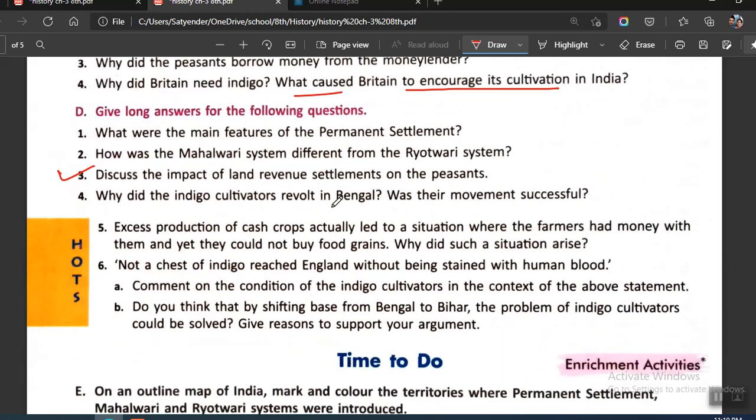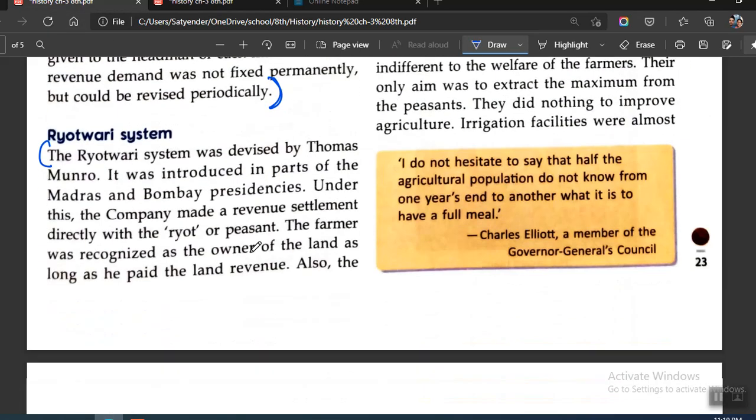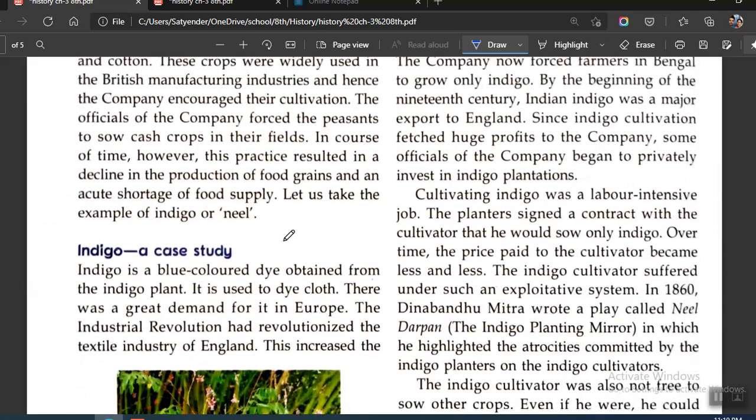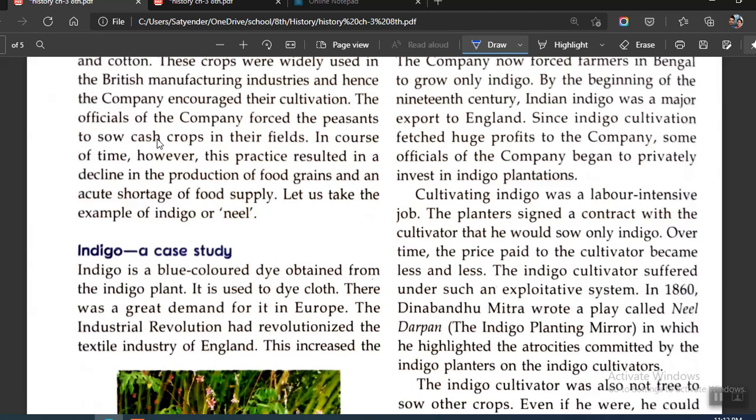Why did the indigo cultivators revolt in Bengal and was their movement successful? So for this, we just come to the paragraph which is related to indigo cultivation. Okay, all right. So we will be starting from here. Paid cultivators became less and less. Our question is, why did the indigo cultivators in Bengal revolt? So only indigo. The planters. Okay, you start from here.